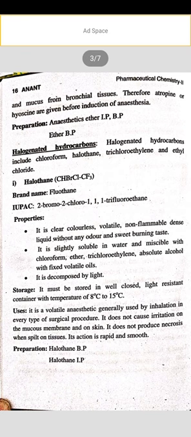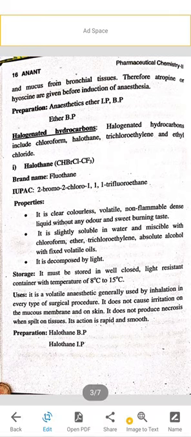Its properties are: it is a clear, colorless, volatile, non-flammable, dense liquid without any odor, with a sweet burning taste. It is slightly soluble in water and miscible with chloroform, ether, trichloroethylene, and absolute alcohol, with fixed and volatile oils. It is decomposed by light. Its storage condition is: it must be stored in a well closed, light resistant container at a temperature of 8 to 15 degrees Celsius. As it is a volatile anesthetic, it is used for generating anesthesia.